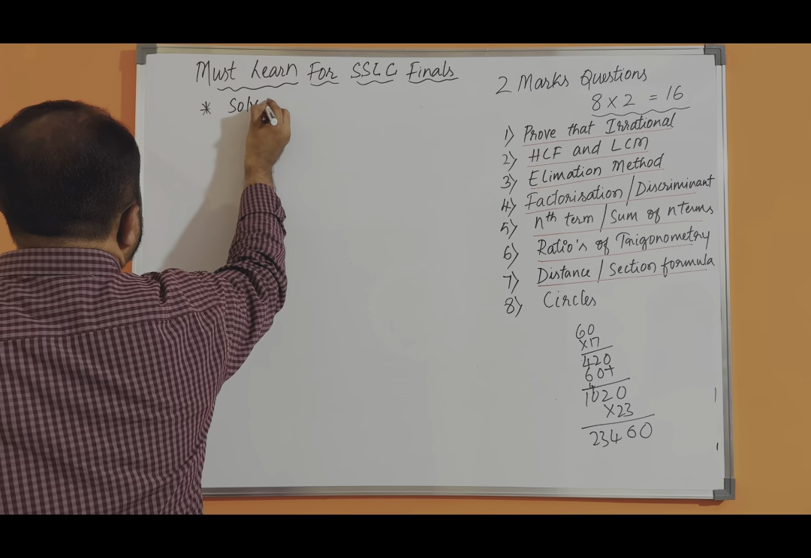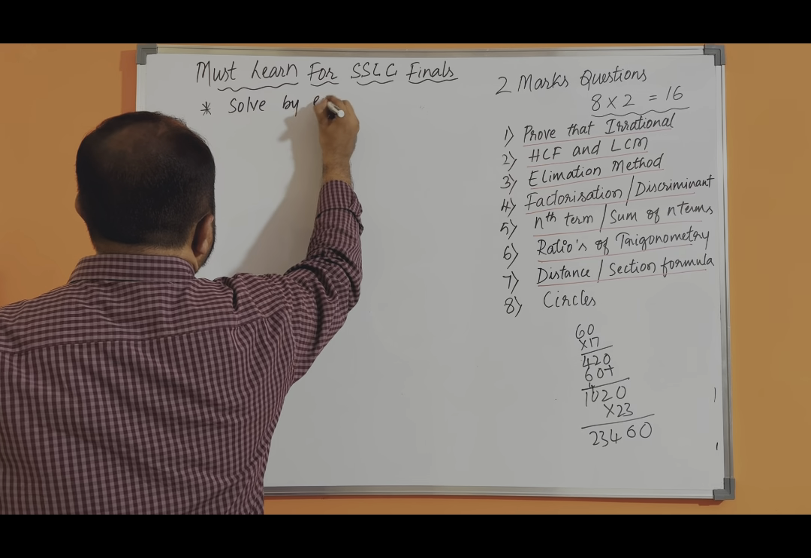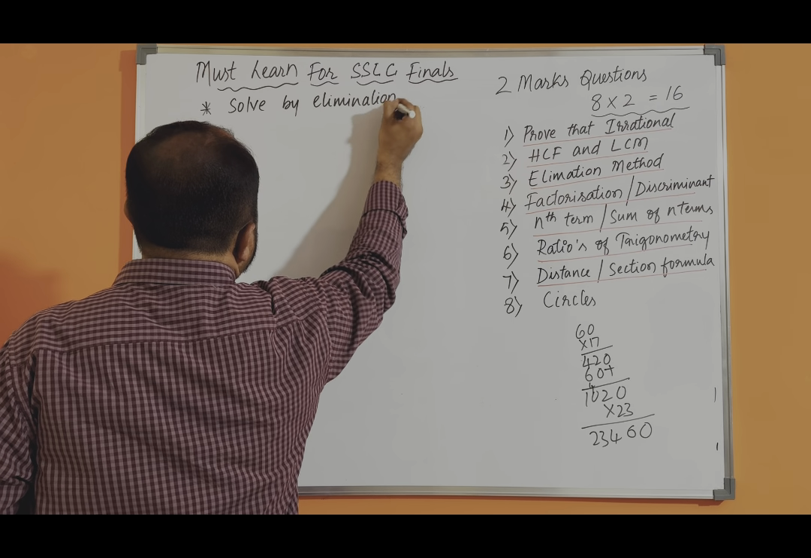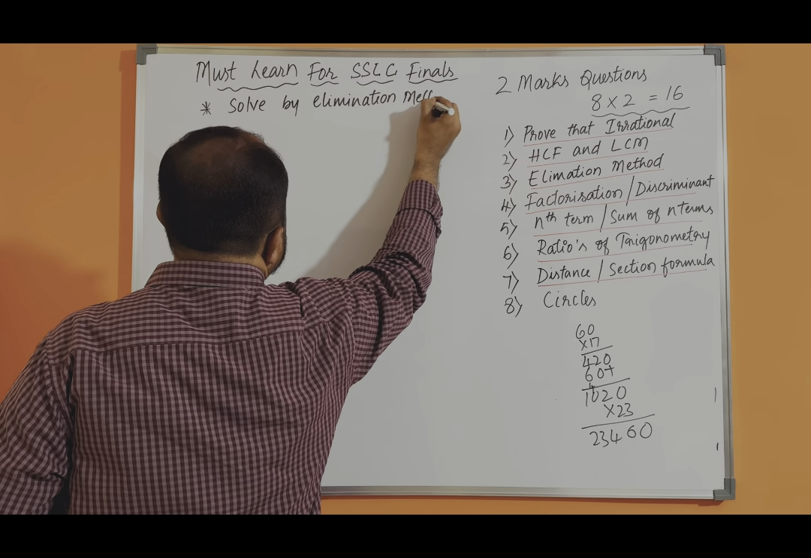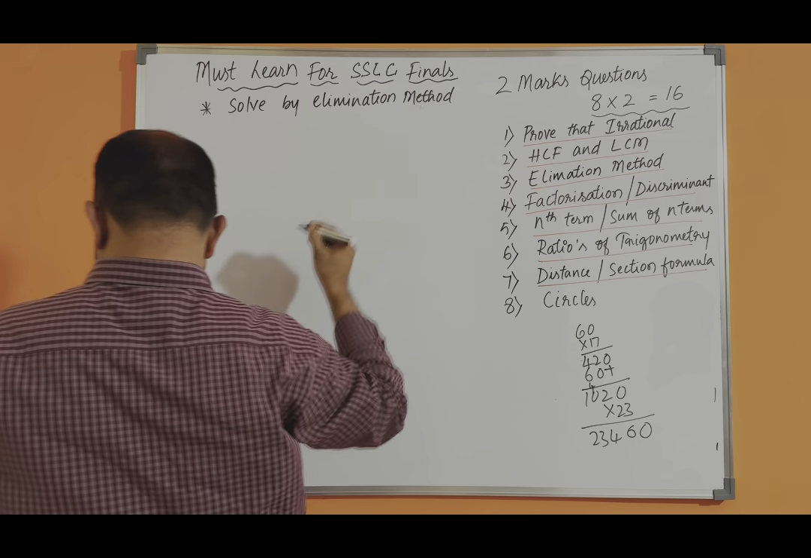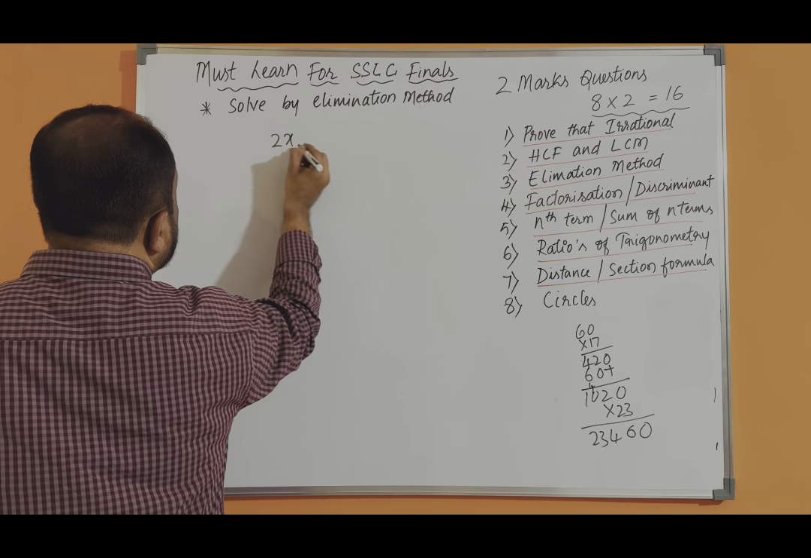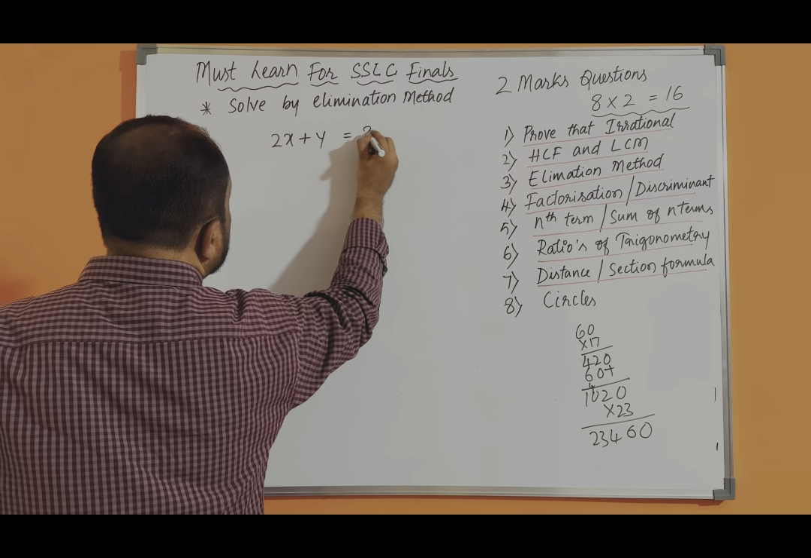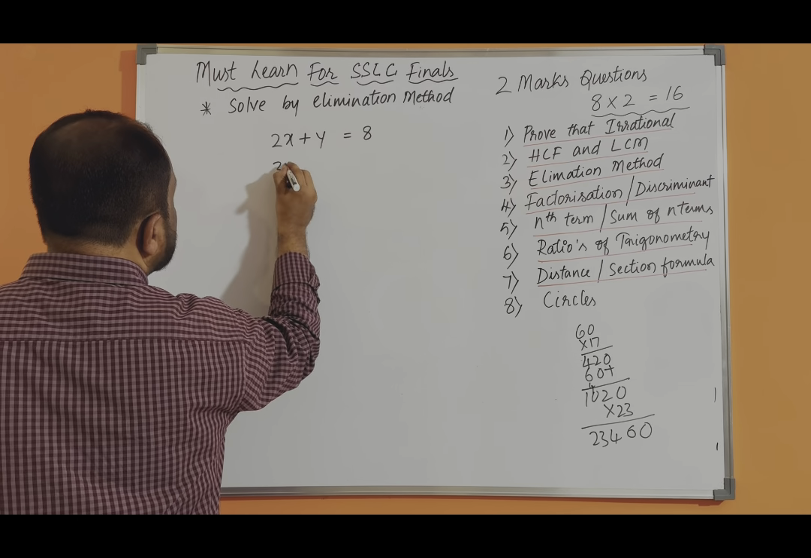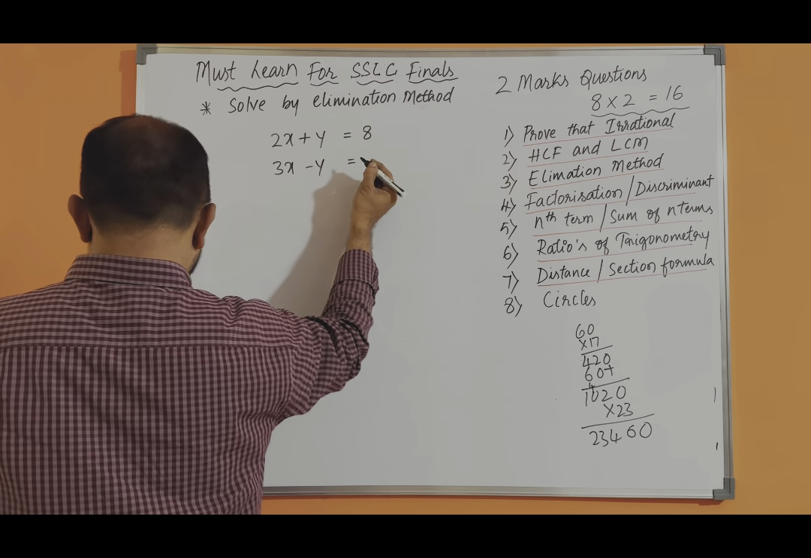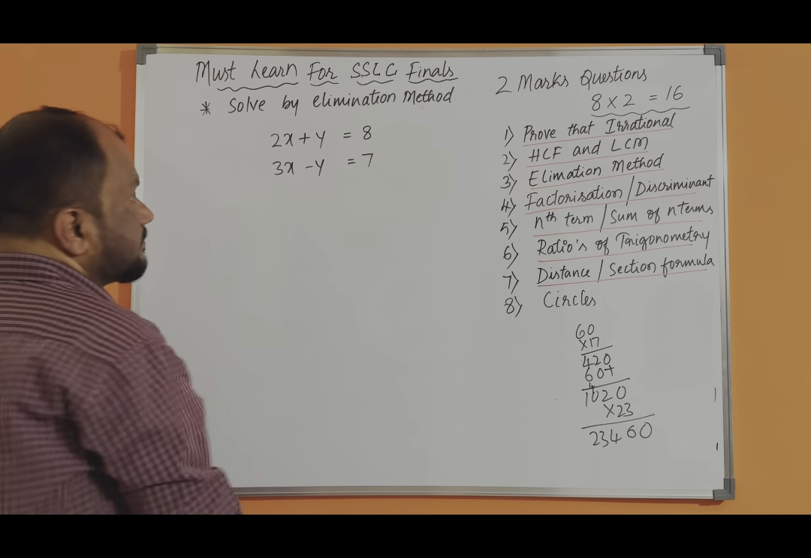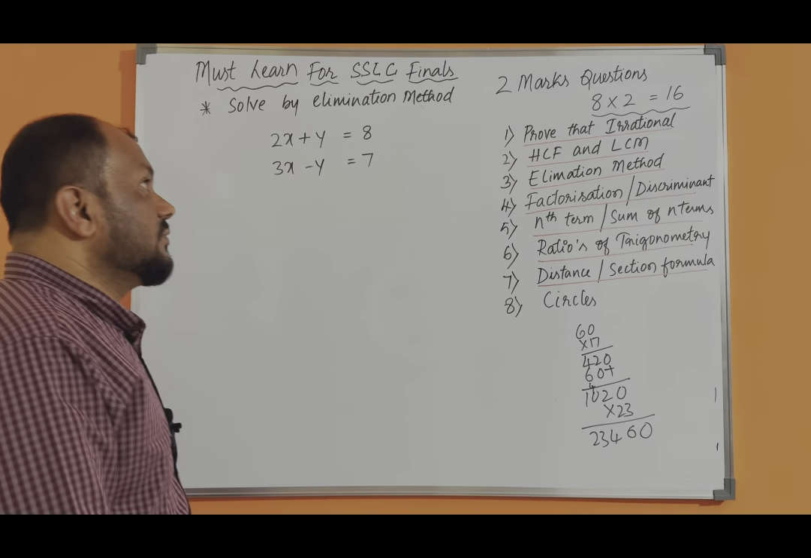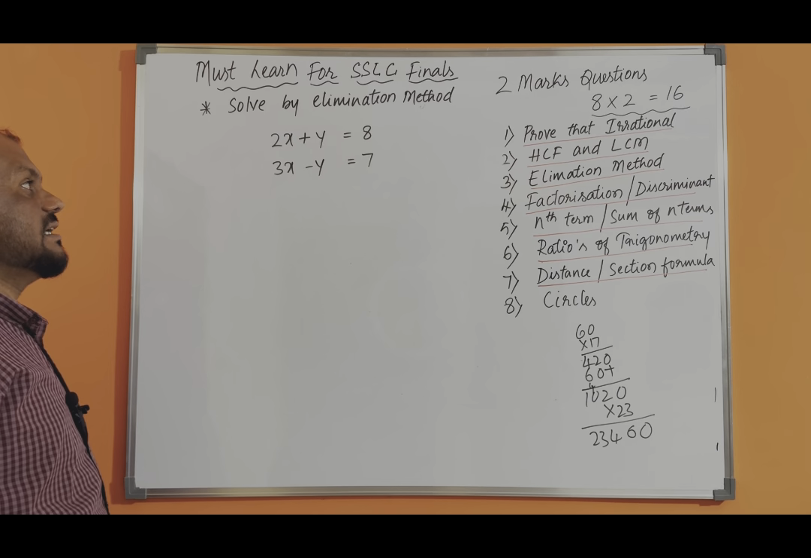So here we are trying to solve by elimination method. A pair of linear equations will be given: 2x plus y is equal to 8, 3x minus y is equal to 7. See, this is the very easiest sum to do by elimination method.